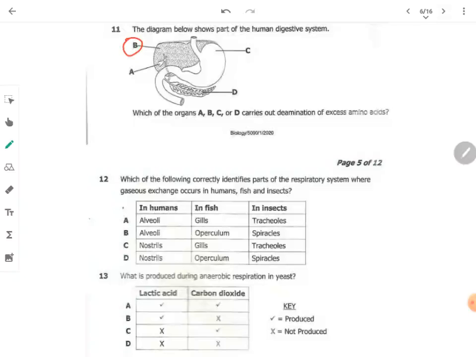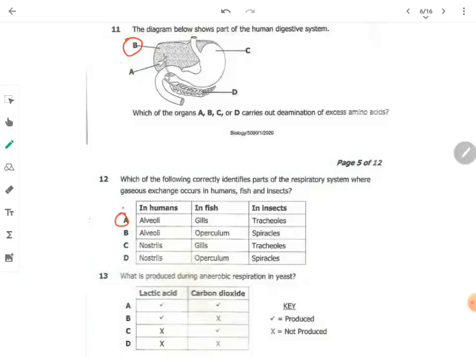Which of the following correctly identifies part of the respiratory system where gaseous exchange occurs in human, fish, and insects? So in humans, where does gaseous exchange take place? It's in the alveoli. In fish, it's in the gills, while in insects, it's in the flagellum. The answer there is A.